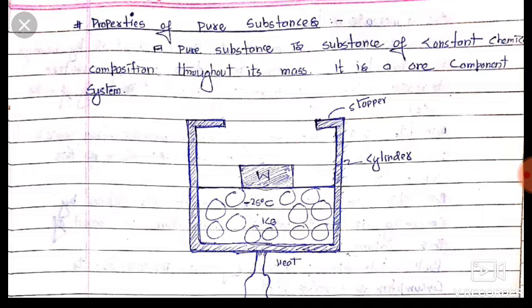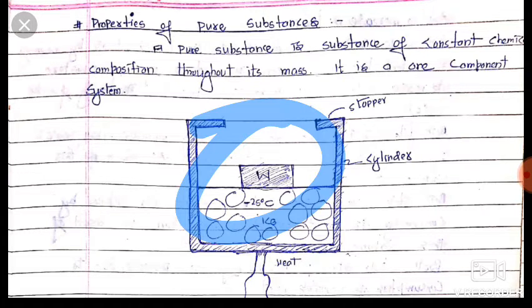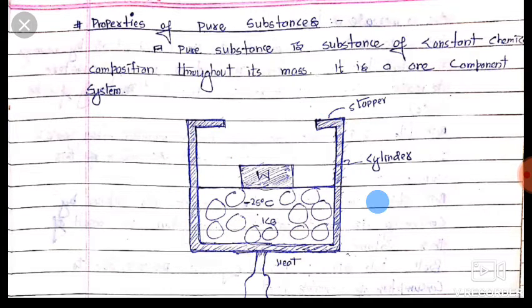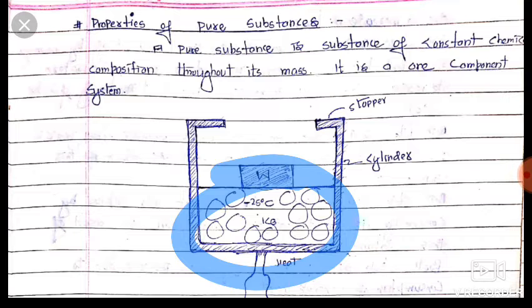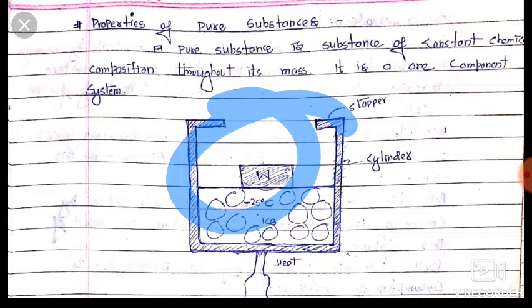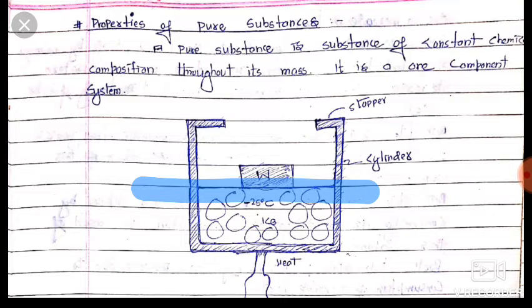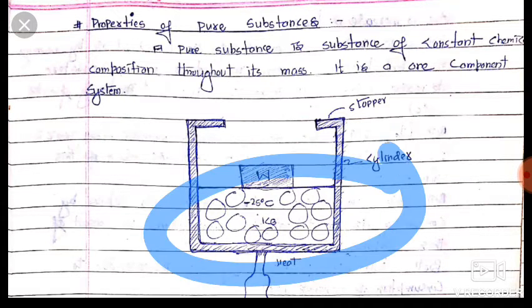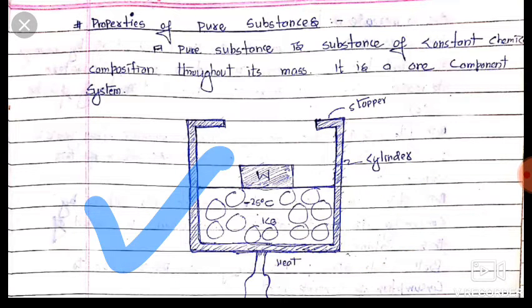Now my dear friends, we are taking one substance. It has weight W on this piston and cylinder assembly. There is ice at minus 25 degrees Celsius in this cylinder, and this weight is pushed on the piston against the pressure created by heating of this ice. This is the stopper and this is the cylinder.